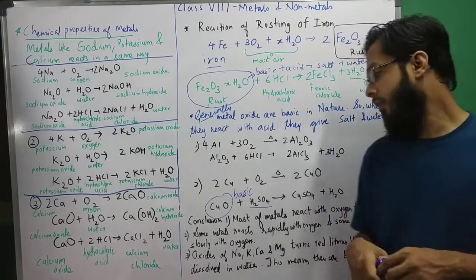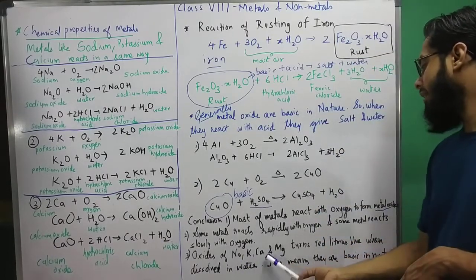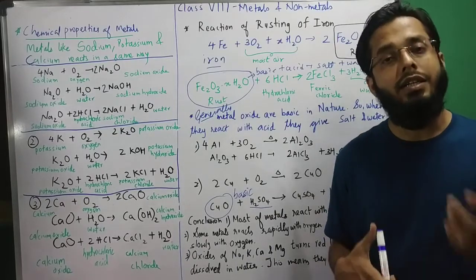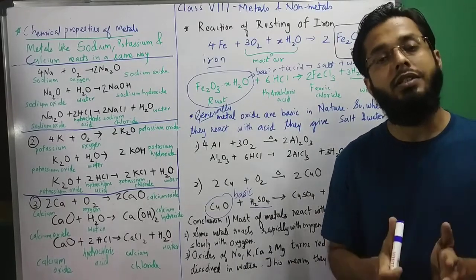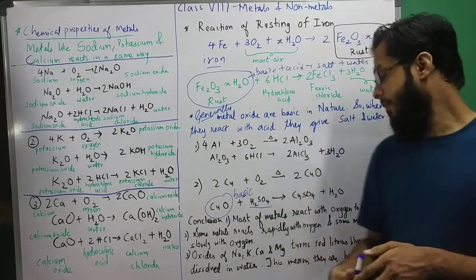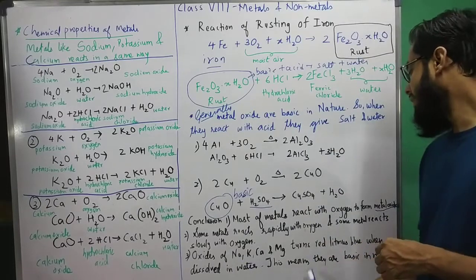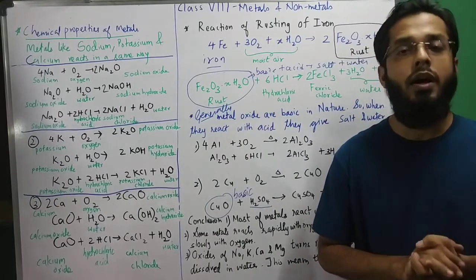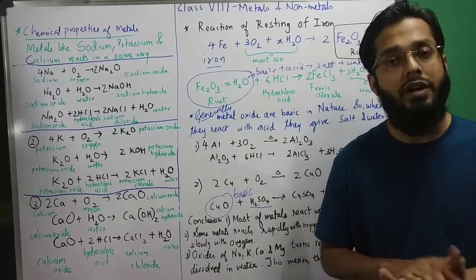Gold and platinum. Oxides of sodium, calcium and magnesium turn red litmus paper blue. So metal oxides are basic compounds. They turn red litmus to blue, which is a basic characteristic, when dissolved in water. This means they are basic compounds. So dear students, this was about the chemical reactivity of metals.